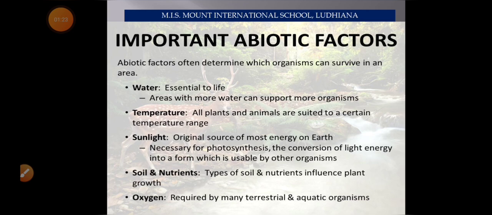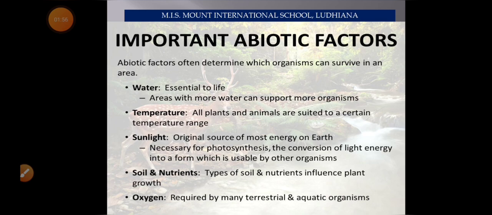See how. Water is very essential for life on earth, because water supports many organisms. Even we human beings need a lot of water in our daily life as well as for our body. Second is temperature. All plants and animals are suited to a certain temperature range. There is a definite temperature at which an organism can live and grow.